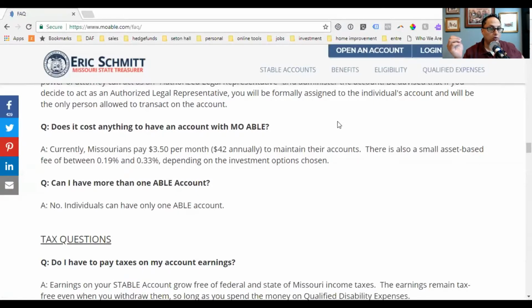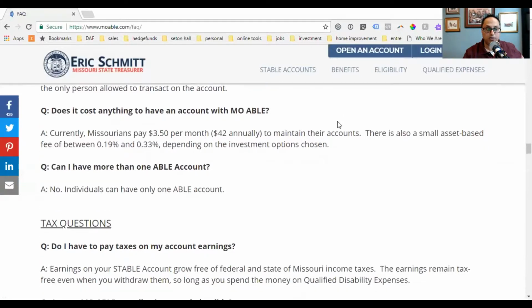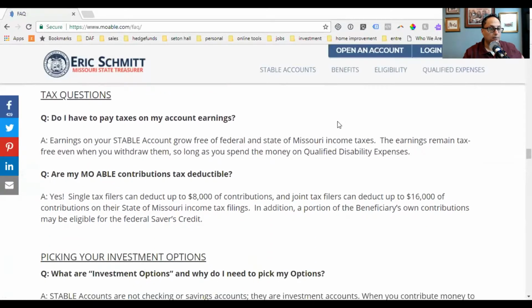Can I have more than one ABLE account? No way, Jose. And this is a very big difference. That question comes up a lot because let's say there were 4 grandparents. So let's say the individual that we're talking about is named Scott. Scott was going to college. His parents were planning on this college experience.